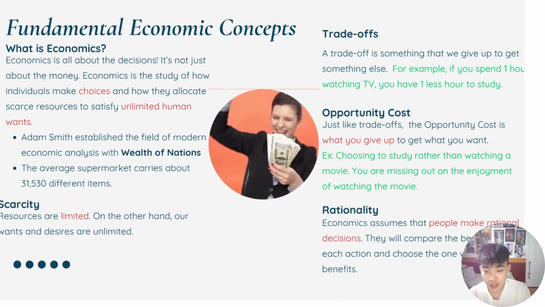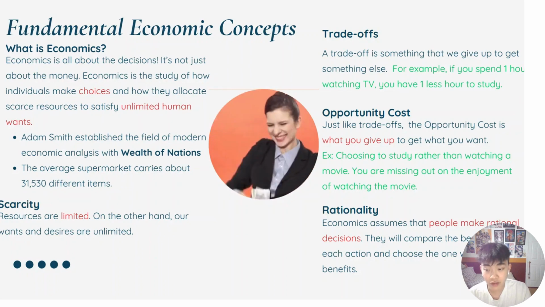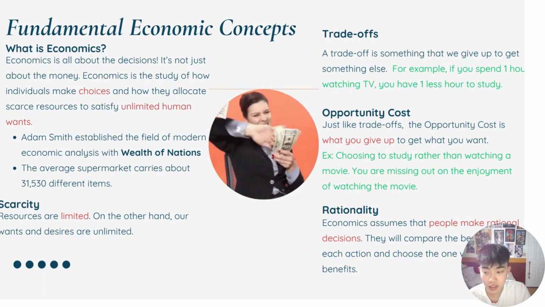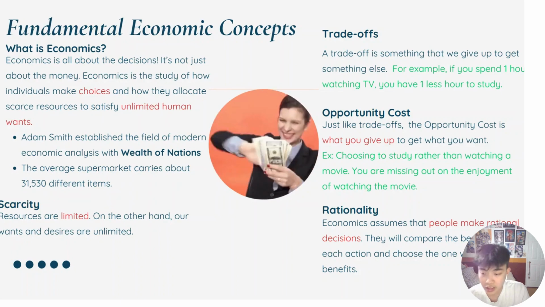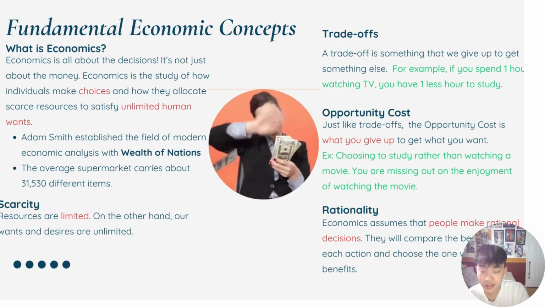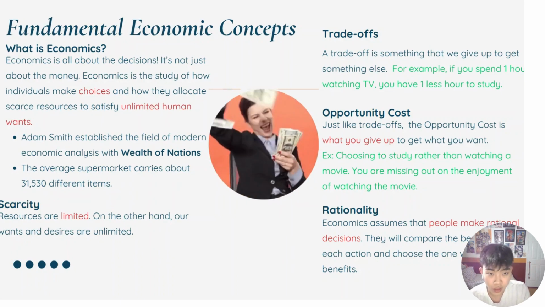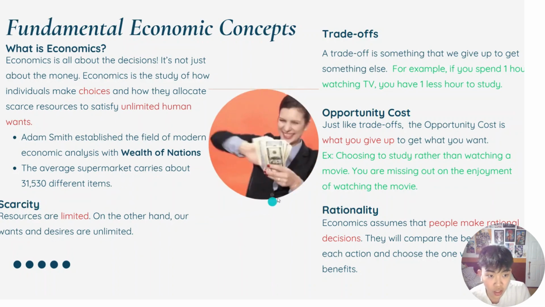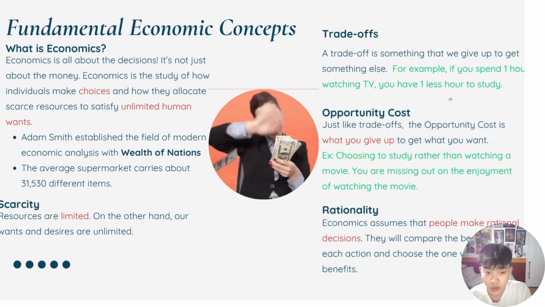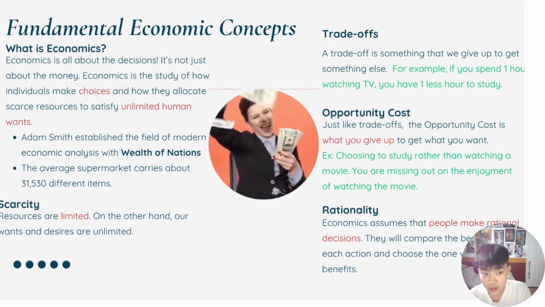The average supermarket carries around 31,530 different items. That's a lot. Scarcity. Scarcity basically states that resources are limited. On the other hand, our wants and desires are unlimited. Trade offs. A trade off is something that we give up to get something else. For example, if you spend 1 hour watching TV, you have one less hour to study.